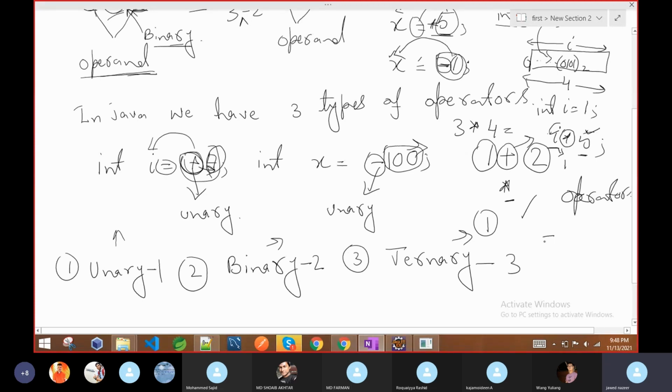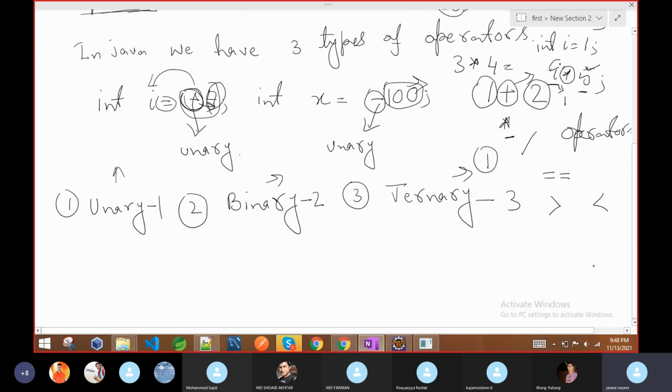Like we have comparison. If you see these two signs, or the greater than sign or less than sign, these are comparing two numbers or other things. These are also operators. So operators define the operation. It may be an arithmetic operation, like plus, minus, division, multiplication, or a comparison type of operation, where we compare whether two numbers are equal or not equal, or greater than or not greater than, whether it is true or false. So all these operations are defined by what?